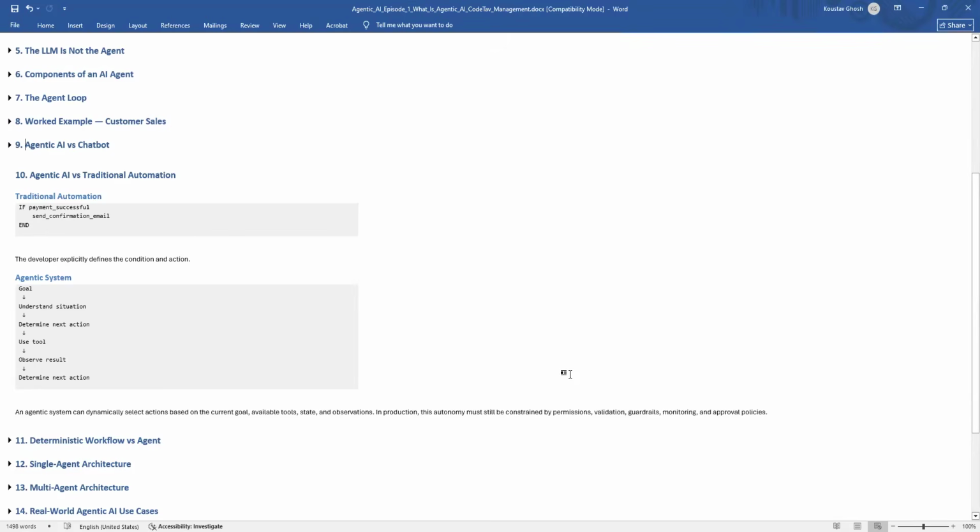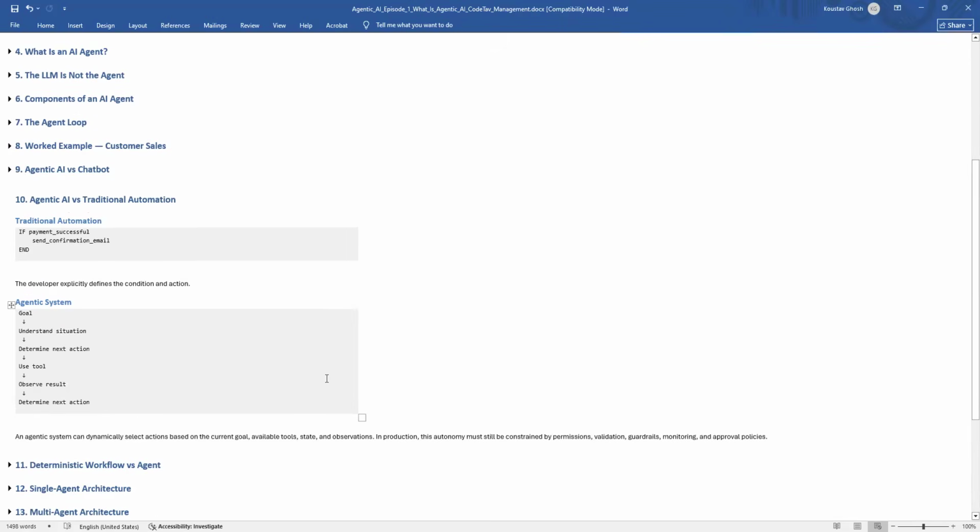So for traditional automation, the developer explicitly defines the condition, action, and workflow. So this is predictable and useful. But agentic systems introduce more dynamic decision making. The agent can choose between multiple possible actions depending on the current situation. However, there is an important point: agentic does not mean uncontrolled.